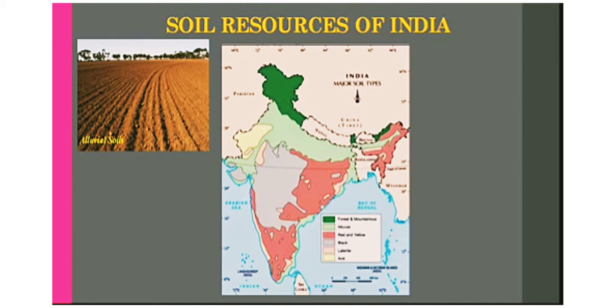Children, the map given in your book tells you about the distribution of soil in our country. If we talk about alluvial soil, it is found in Punjab, Haryana, UP, Bihar, West Bengal, Orissa, parts of Gujarat, Rajasthan, Assam, Brahmaputra Valley and peninsular India.